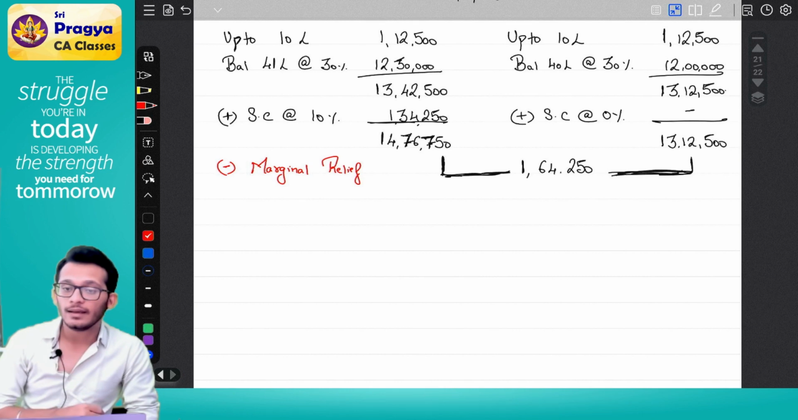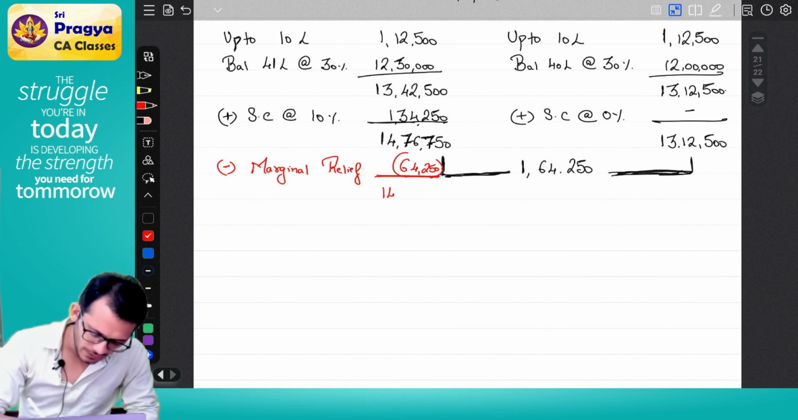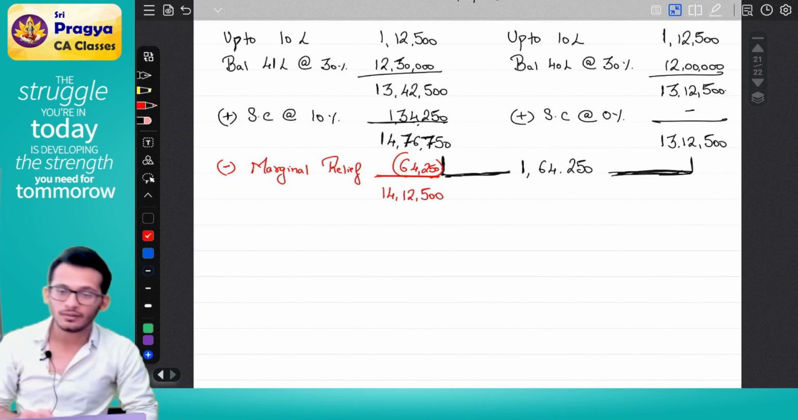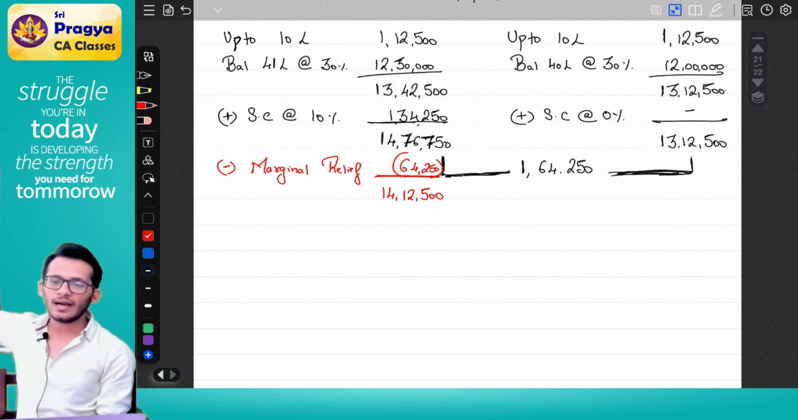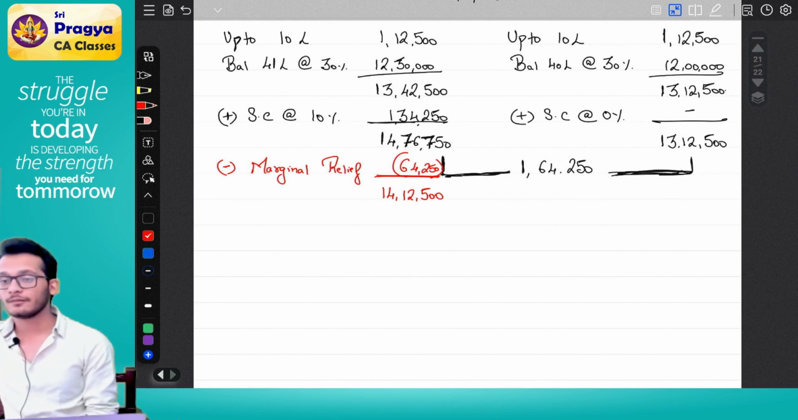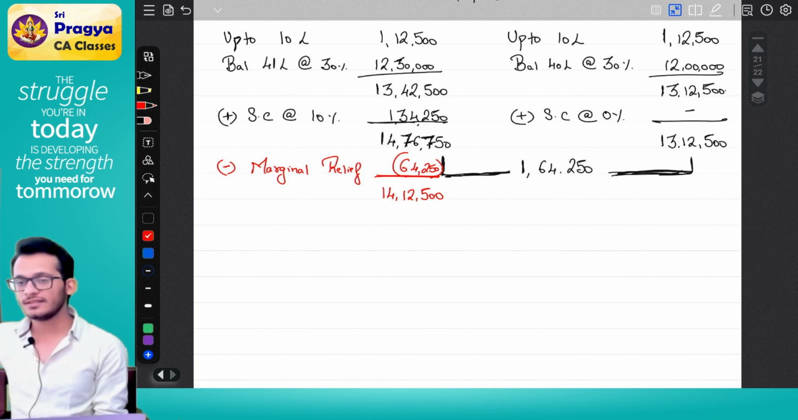What is it called? Marginal relief, which is nothing but 64,250. Get me the number. It will become 14,12,500. Rahul, how did you know this without even using the calculator? Very simple. I said I will surrender my 1 lakh, and you will not ask me for 64,250.